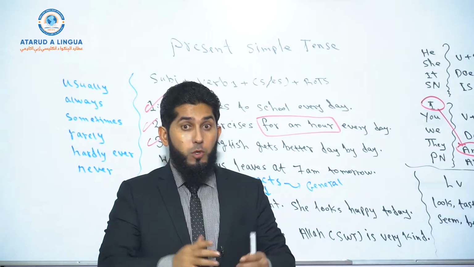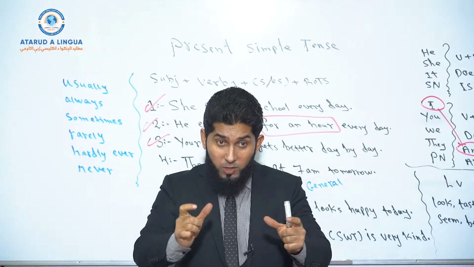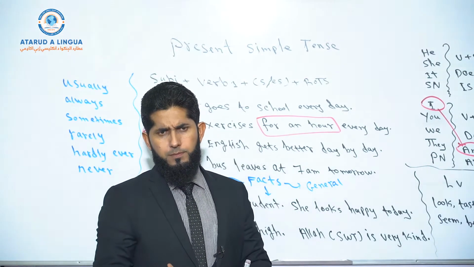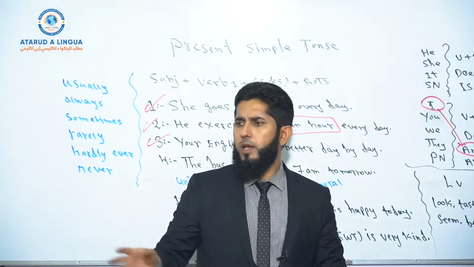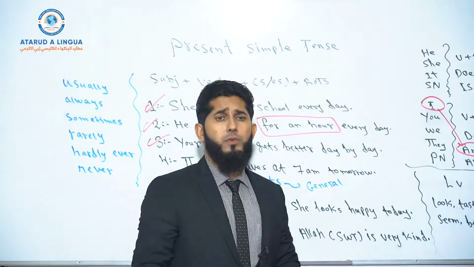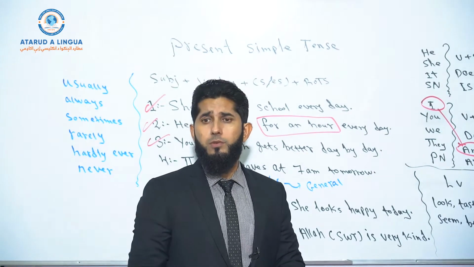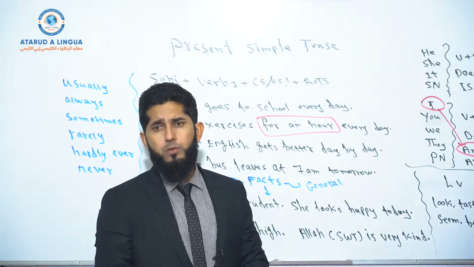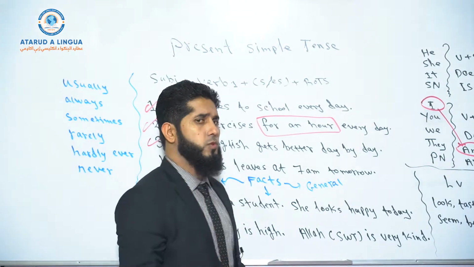You got it? So if you talk about that kind of scheduled actions in the future, you can use simple present tense. Understood? Otherwise, you have other cases. You have simple future tense to talk about future actions with will and be going to, right? But when we talk about scheduled actions, you can use simple present tense as well, okay?